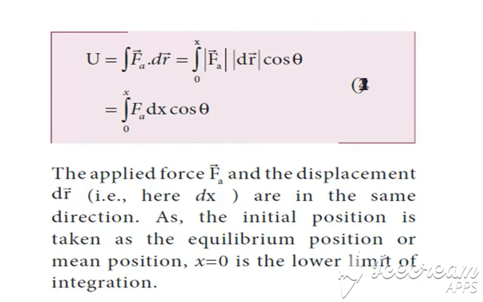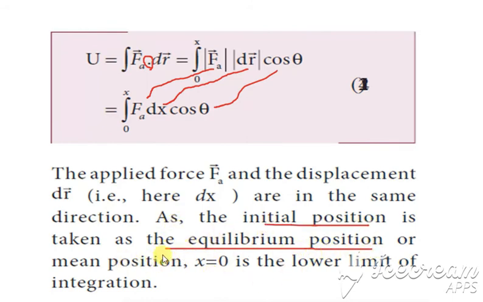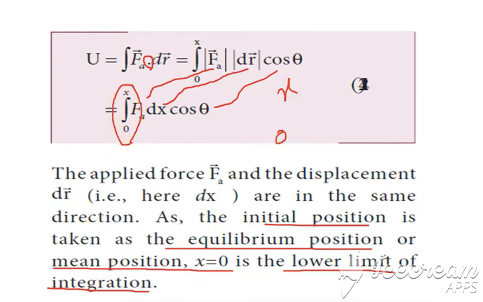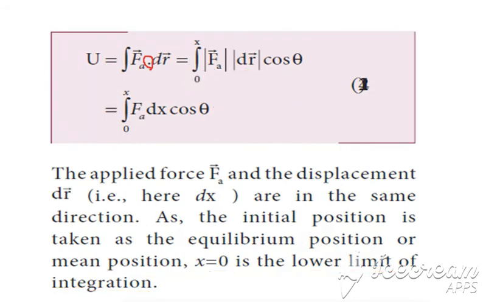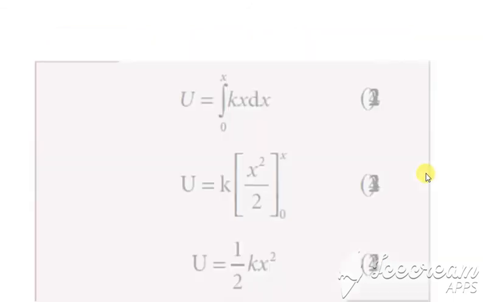So as we know with this equation already, U is equal to the integration of Fa into dr. Instead of this dot, we are writing cos theta here. Now Fa as it is, dr is written as dx here, cos theta also as it is. Here we are taking the initial position, which is the equilibrium, so at the mean position x is 0 and it is the lower point. So the integration limit we are taking is 0 to x. Clear?